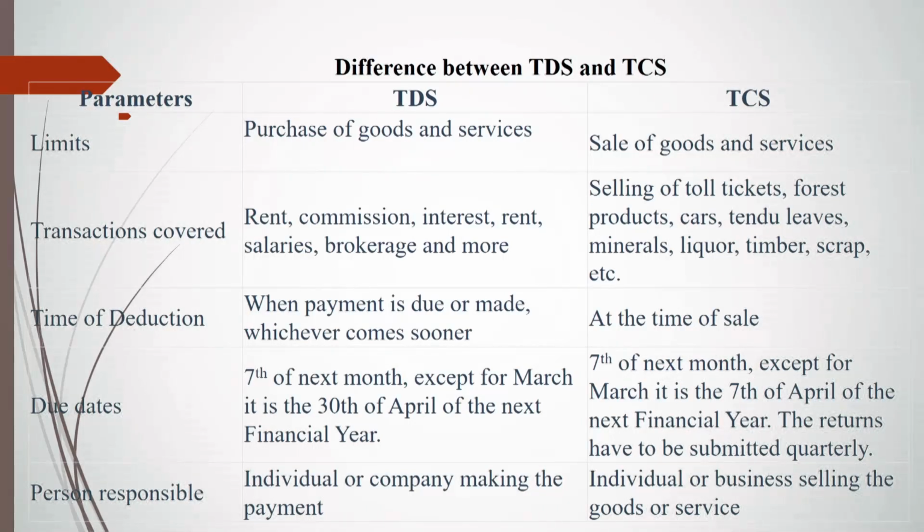Dear students, on the basis of the parameter of the person responsible. In TDS, the individual or company making the payment is responsible to deposit the amount of tax to the government account. But in the case of TCS, the individual or business selling the goods and services is responsible to deposit the amount of tax to the government.